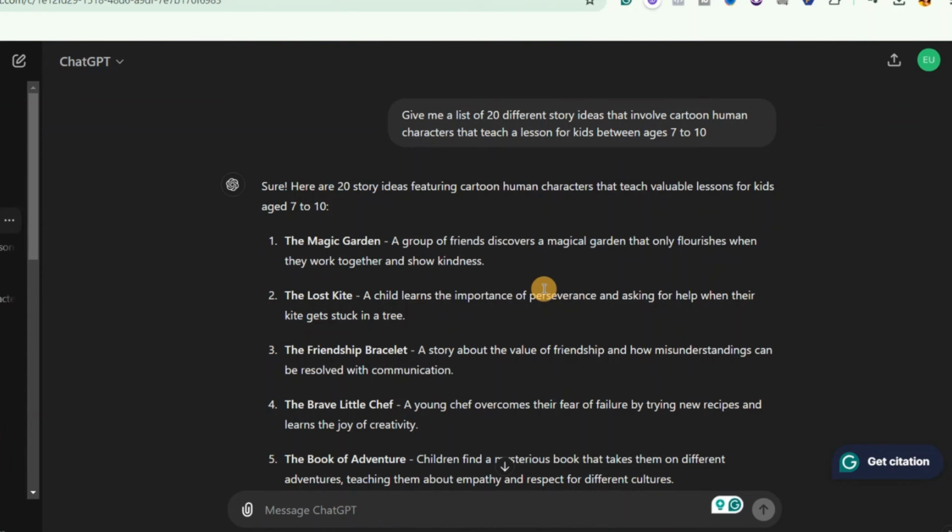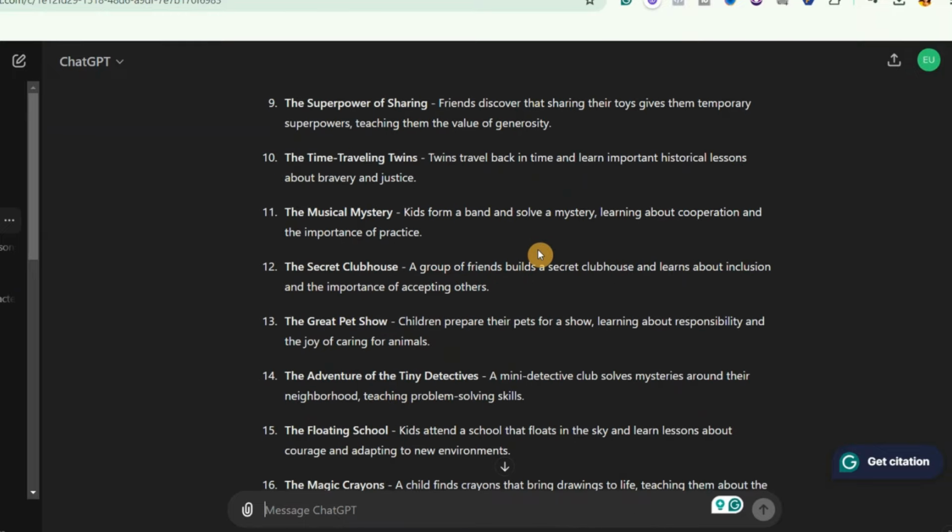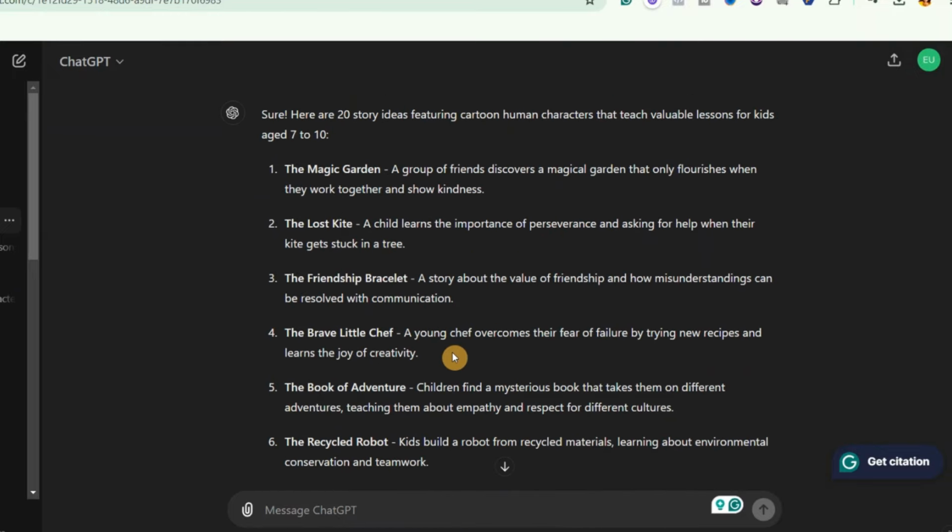Okay, so you could see that ChatGPT has generated a list of 20 different story ideas. So all you need to do is to go ahead and select any one you prefer. Okay, so I'll just go ahead and select story number 3. After that, the next thing we are going to do is to ask ChatGPT to generate the story for us.